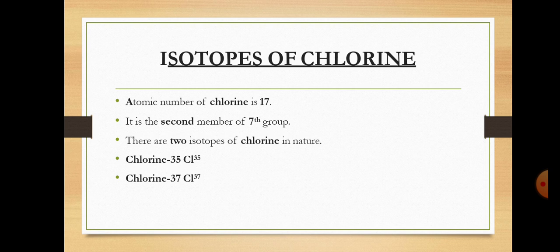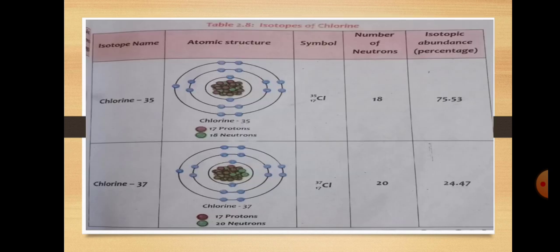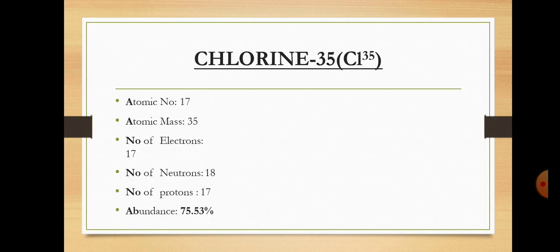Then we discuss the isotopes of chlorine. Chlorine's atomic number is 17. It is the second member of the 7th group. There are 2 isotopes of chlorine, chlorine 35 and chlorine 37. Chlorine 35 has the same atomic number 17, mass number 35, number of electrons 17, number of protons 17. The difference is the number of neutrons, 18, and percentage abundance 75.53.